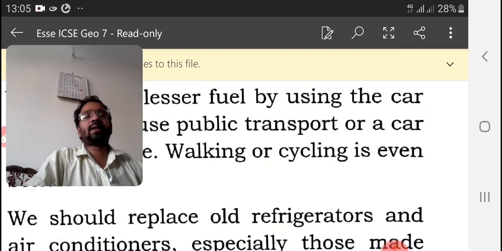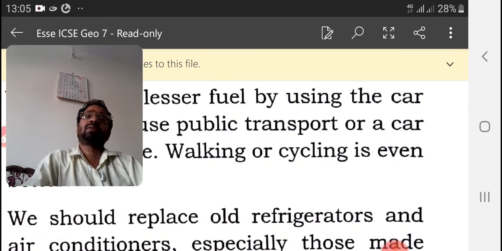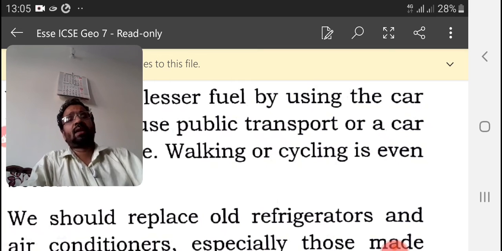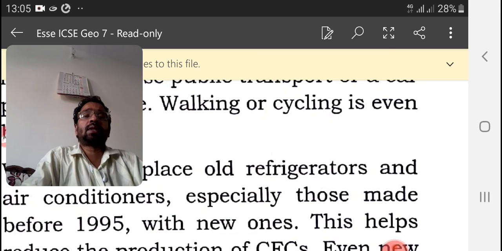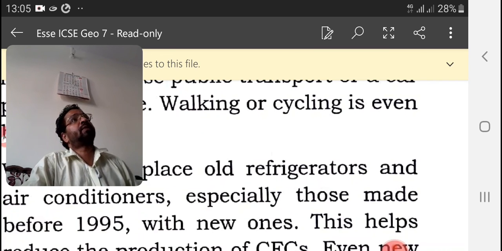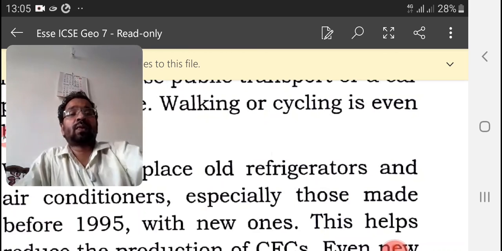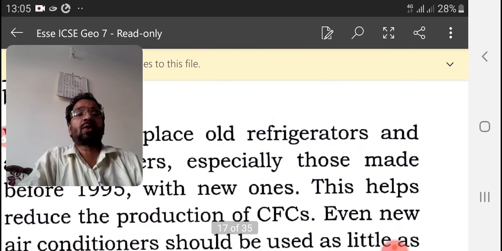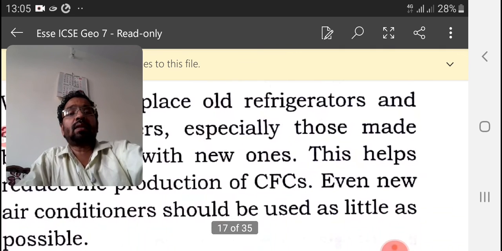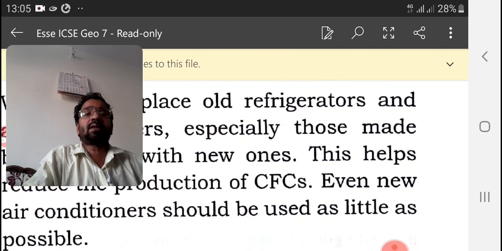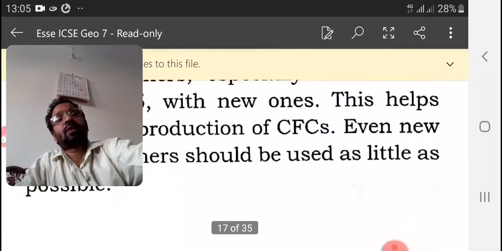We should replace all the old refrigerators, and the air conditioners also should be replaced with new ones, especially those made before 1995. Those made before 1995 we have to change with new ones. This helps to reduce the production of CFC. And even new air conditioners should be used as little as possible.